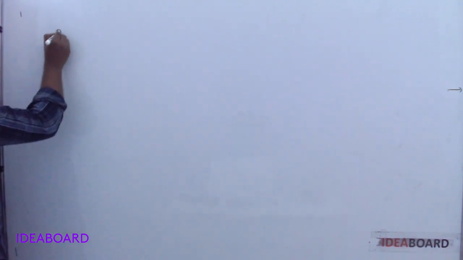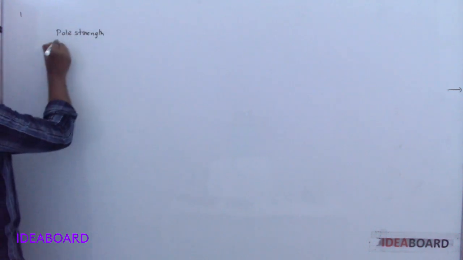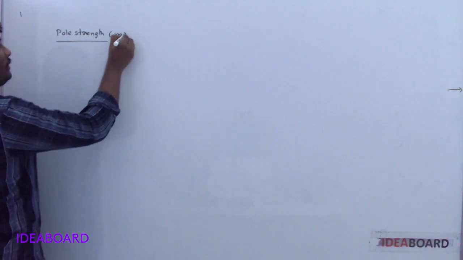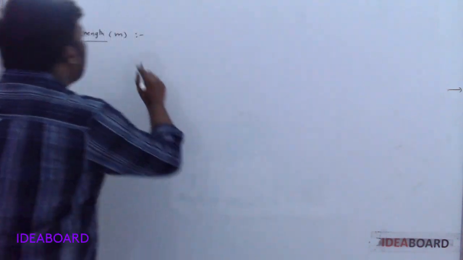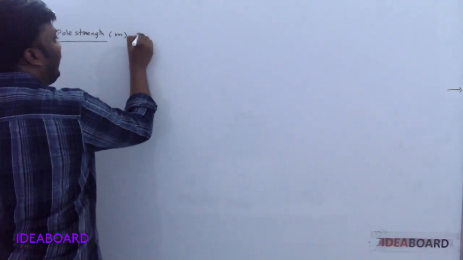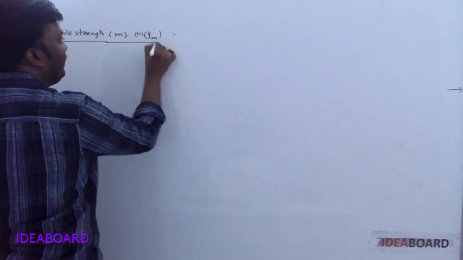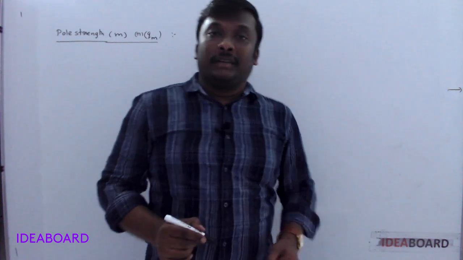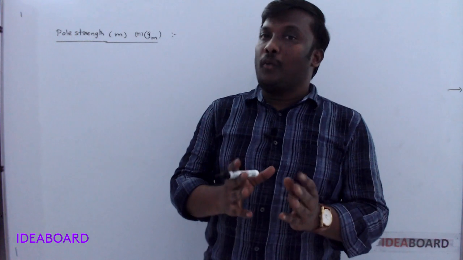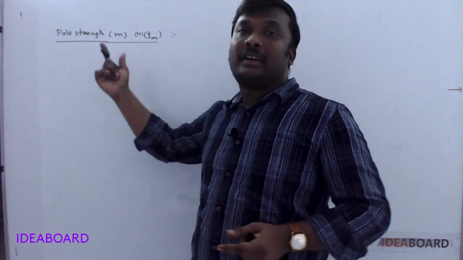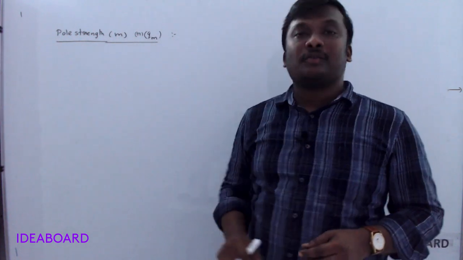Now, we would like to know about pole strength. It is denoted by the small m. In some textbooks, it is denoted by Qm, because in electricity, the charges, what we learn in electricity, it is similar in magnetism. Hence, sometimes it is denoted by Qm or small m.